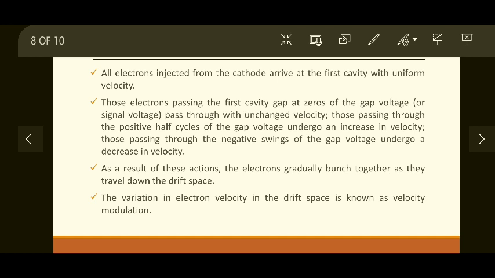As a result of these actions, electrons gradually bunch together. Some are accelerated, some are retarded, and some are unchanged. So that creates a bunch as they travel around the drift space. How they are bunched together along the drift space, we will see later on. The variation in electron velocity in the drift space is known as velocity modulation. Why is it called modulation? Because electron velocity changes according to the changes in the gap voltage, just as a carrier changes according to the changes in the information signal. So that is velocity modulation.